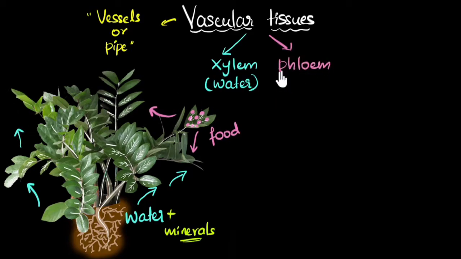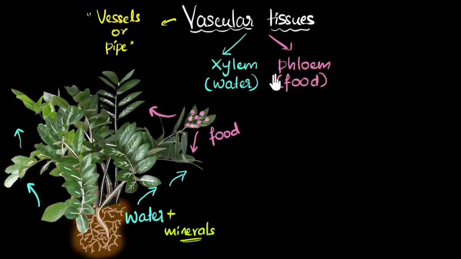And this one transports food, mostly sugars, but it can also transport other things like hormones, amino acids, and other stuff, but mostly food. And the way I like to remember this, I remember watching this in some YouTube video, is F for food and F for phloem.